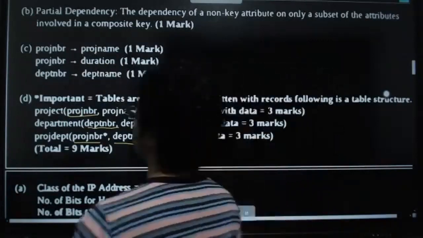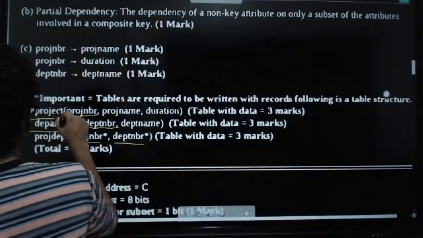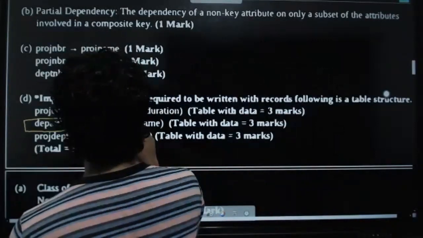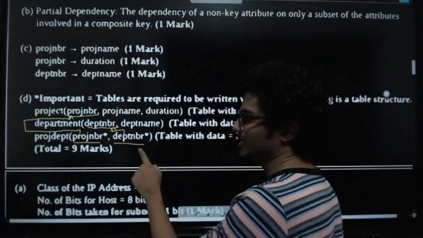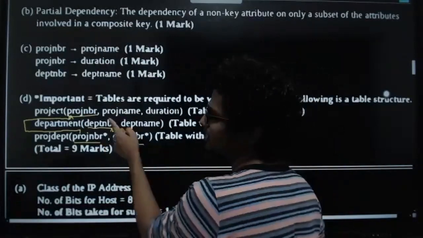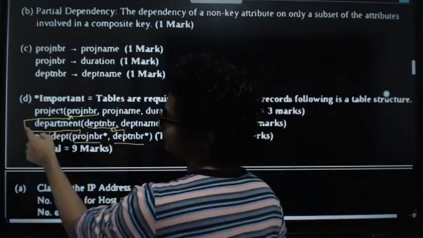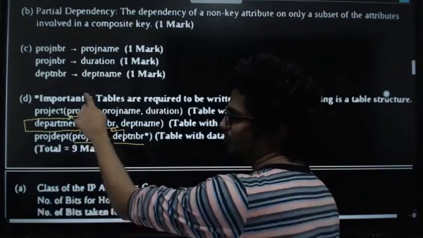So here, to show the primary key, foreign key relationship, an arrow-headed line, arrowhead towards the primary key. Here department number, arrowhead towards the department number of department table. Here project number, arrowhead towards the project number of project table.